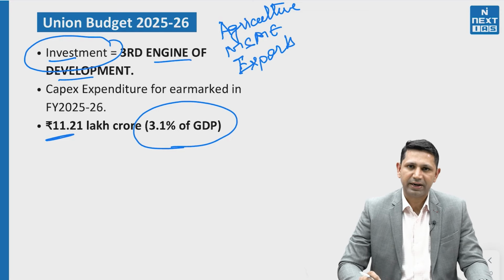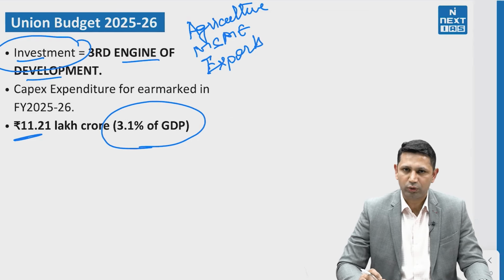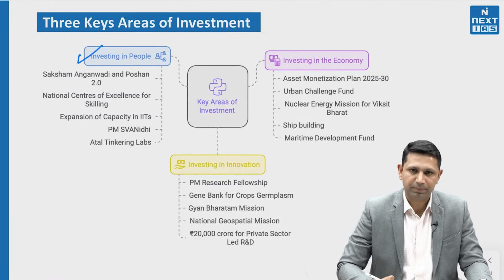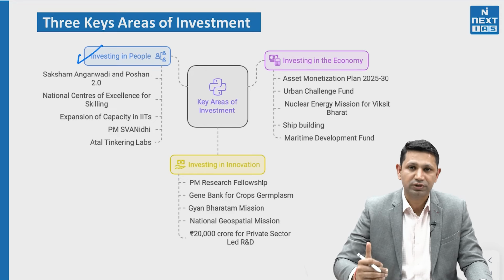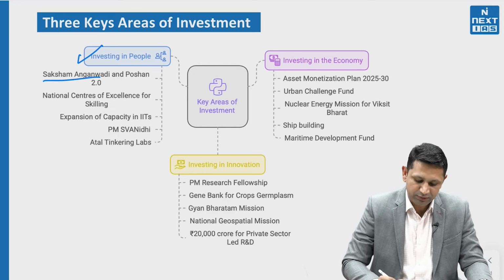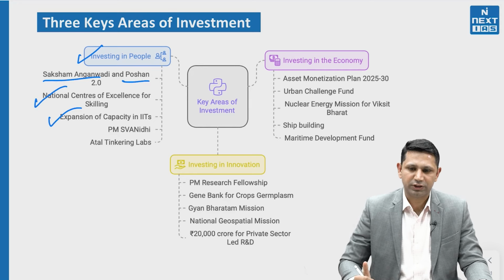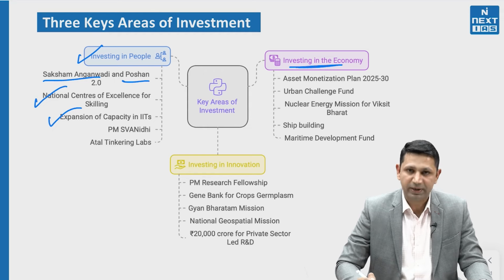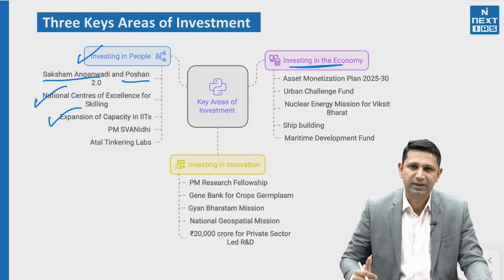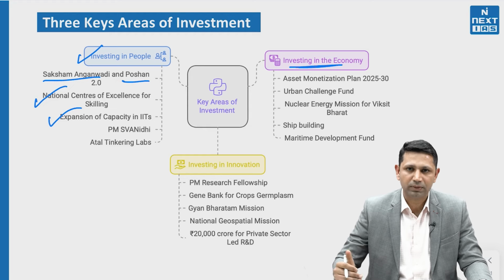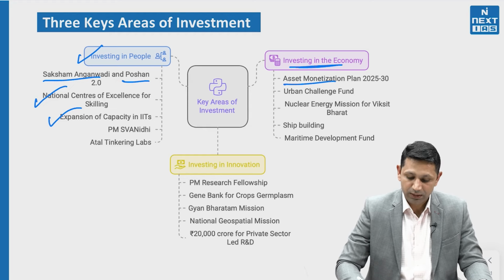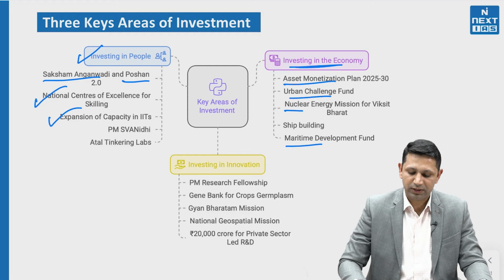The budget has identified three areas where the investments are going to be. The first one is investing in people, that is skill development, human resource development. For that, schemes like Saksham Anganwadi, Poshan 2.0, National Centre for Excellence for Skilling, expansion of capacities in IITs, etc. have been focused upon. Second thing is investing in the economy. It actually means infrastructure investment, which is going to have long-term impact. So the asset monetization plan, urban challenge fund, nuclear energy mission for Viksit Bharat, maritime development fund, shipbuilding, road infrastructure, etc. have been focused upon.